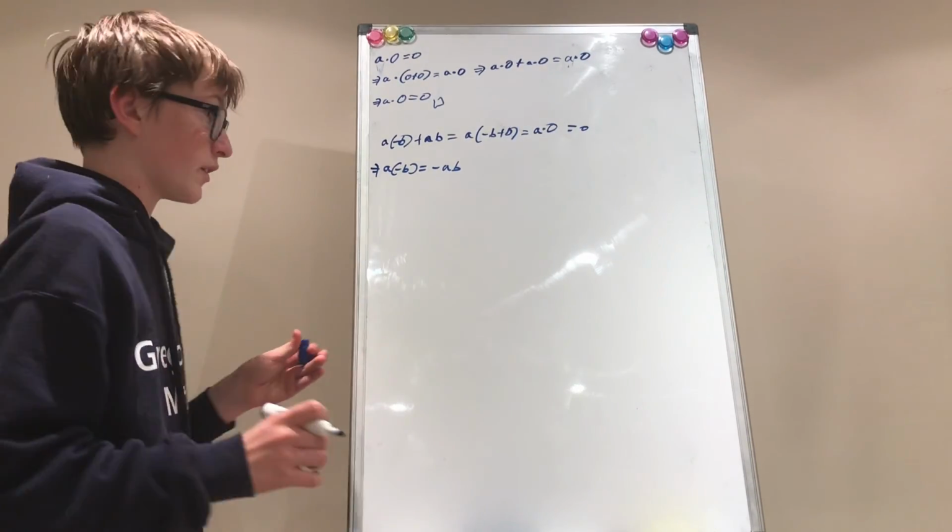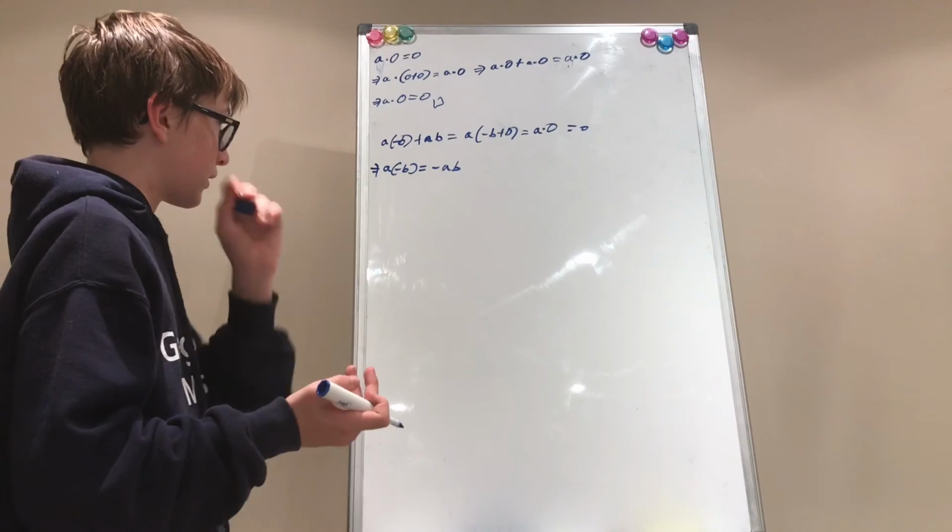Now, using this, we can prove it the other way round.